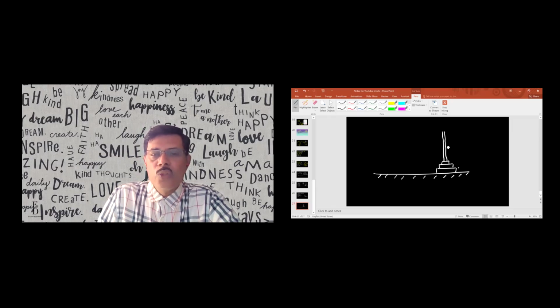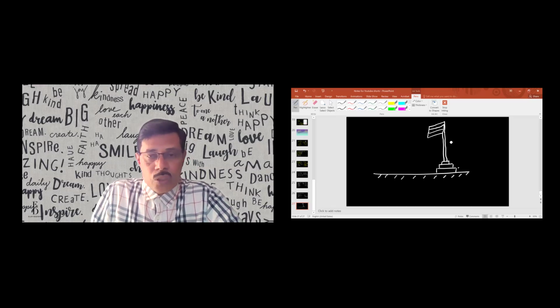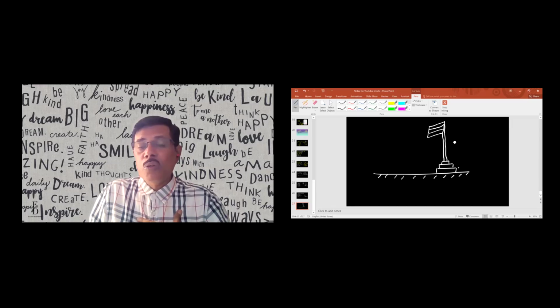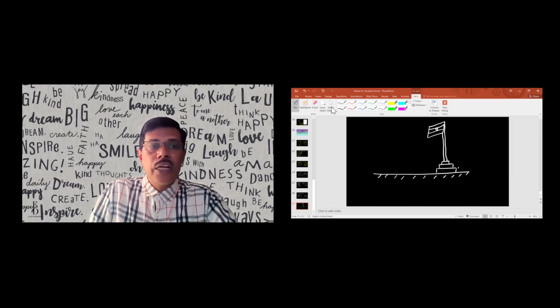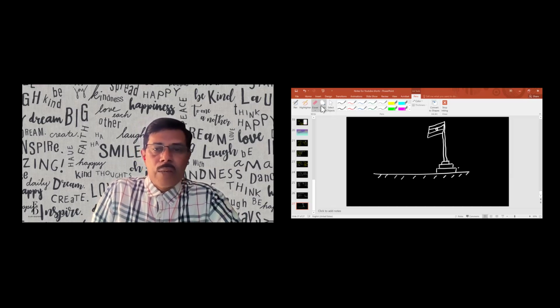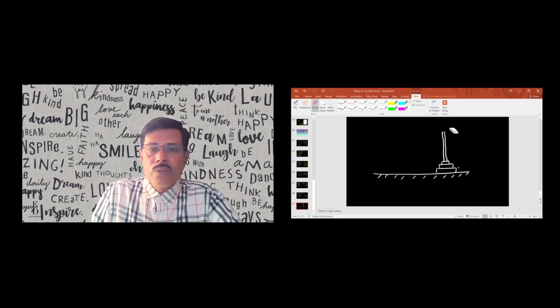During our Independence Day and all, we hoist the Indian flag, right? I'm not drawing it in color. Please, with due respect to our national anthem and national flag, don't take me wrong. This is only for our understanding. Suppose this is a flag post, and let me remove this so it does not hinder your study. This is the topmost point of the pole, where the flag is hoisted.